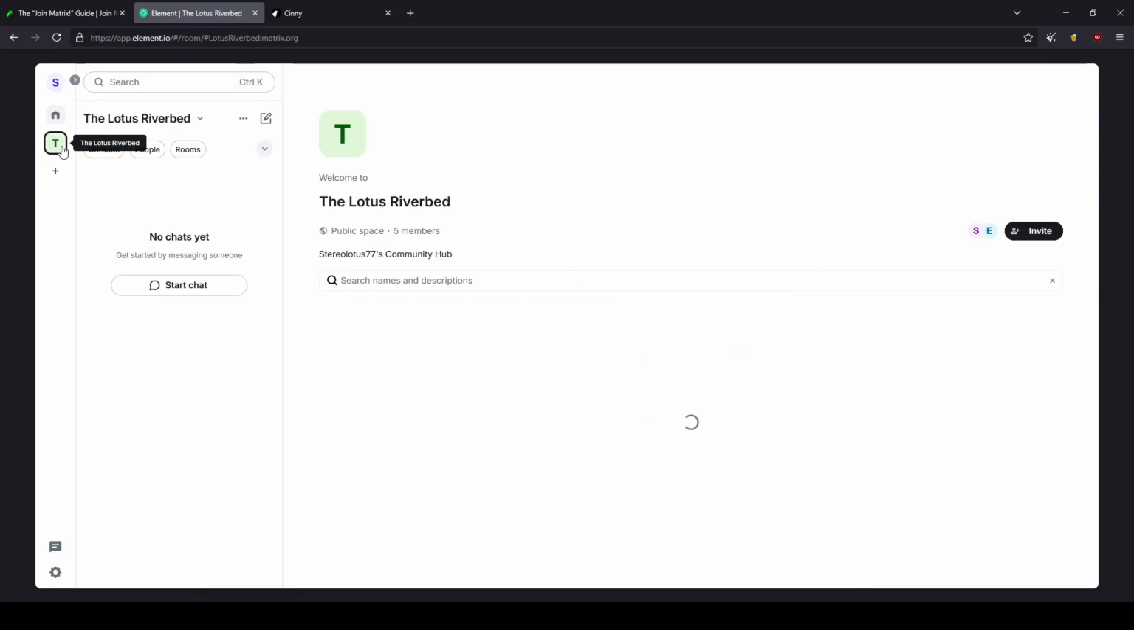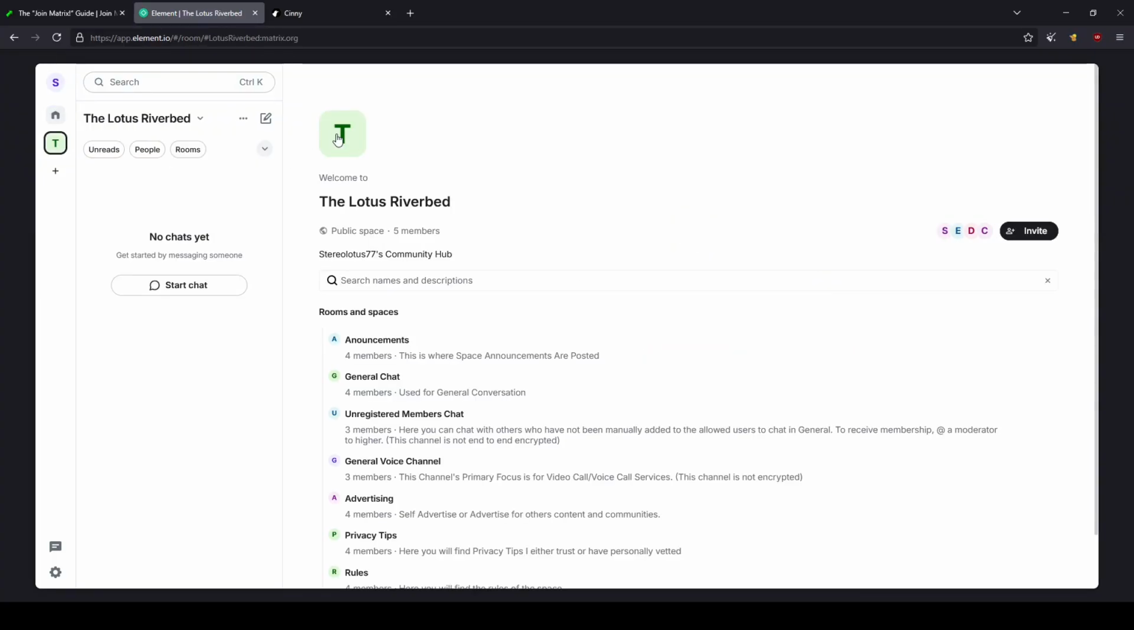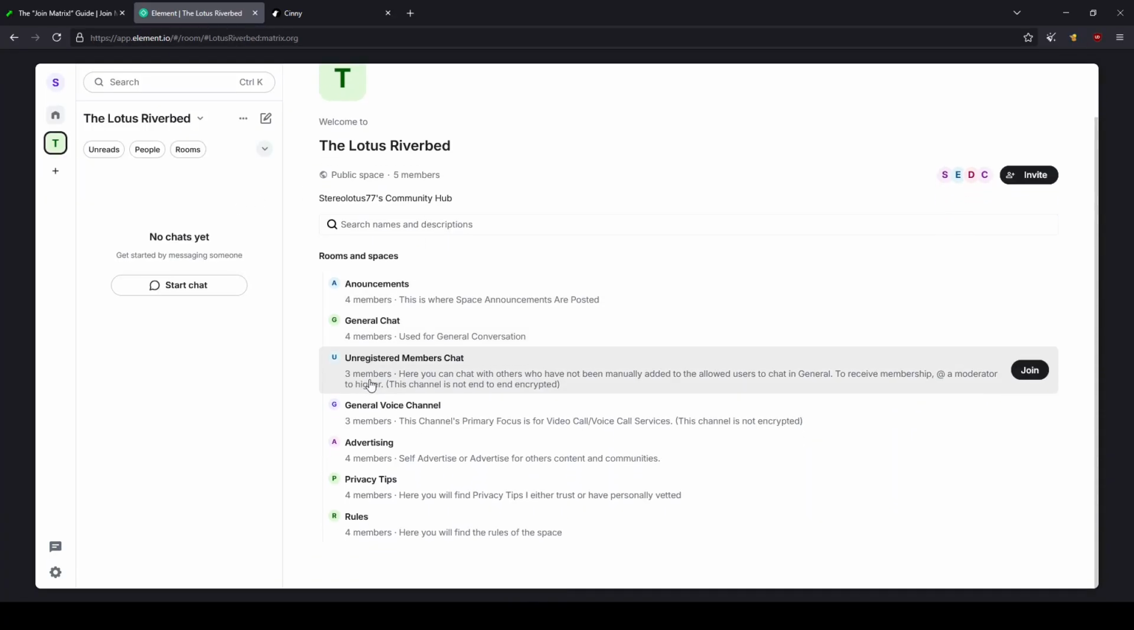If you don't want to be a part of the build testing section, then you don't have to join the build testing chat. If you don't want privacy tips, you don't have to join the privacy tips chat. However, for this showcase, we're going to join all of them.